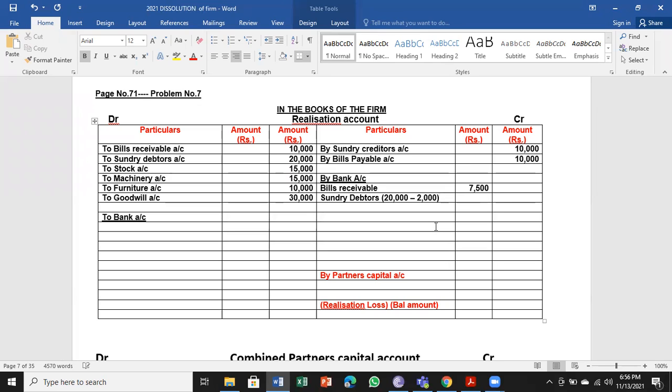So that comes to 18,000. Next, stock book value 15,000 minus 10%, 1,500 less. So money received is 13,500. So less means we have to deduct from the balance sheet value.